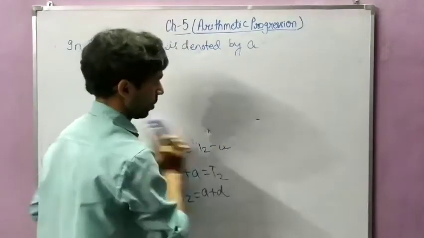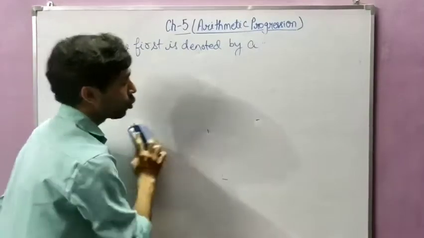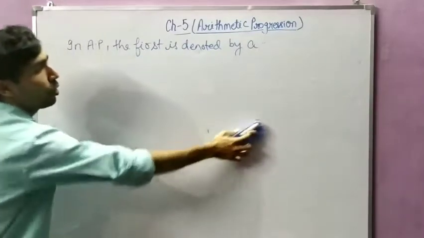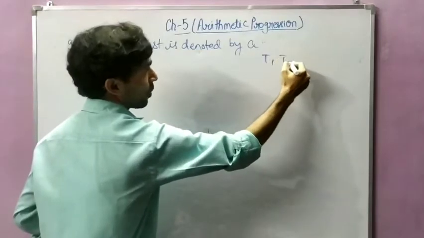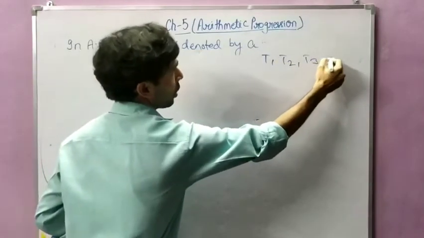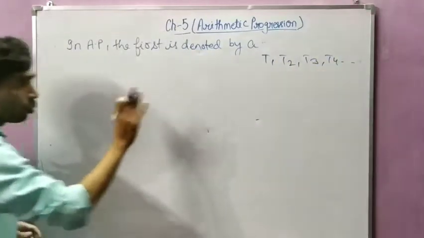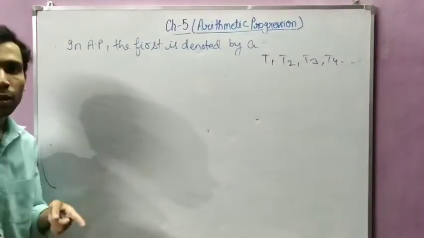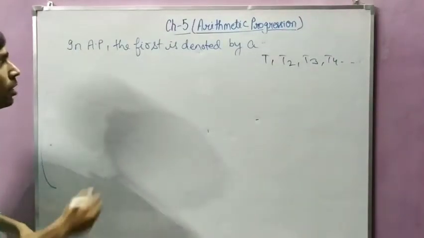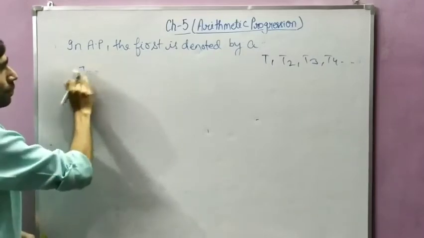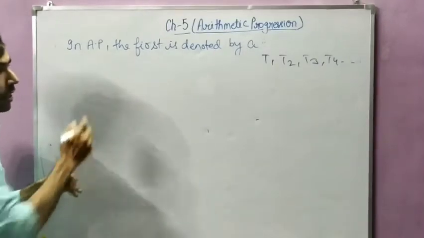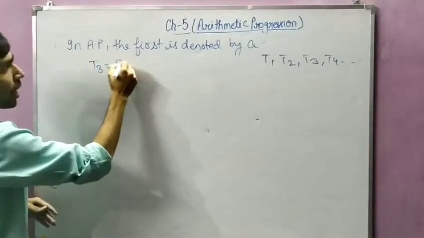Now, we have calculated two terms. Our AP was, suppose, T1, T2, T3, T4, and so on. Now I have to calculate T3, the third term. So T3 will be equal to what? T3 we have to calculate.